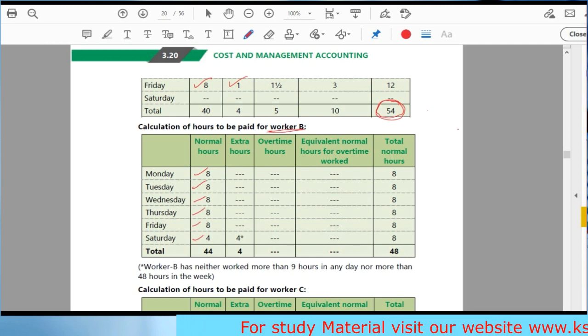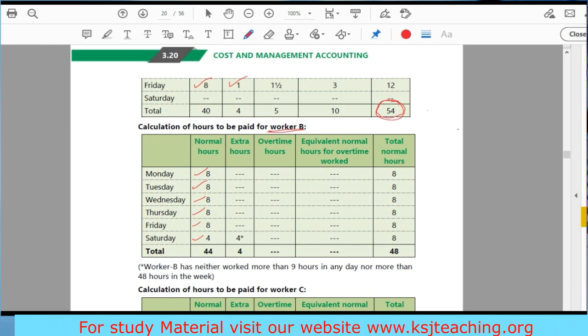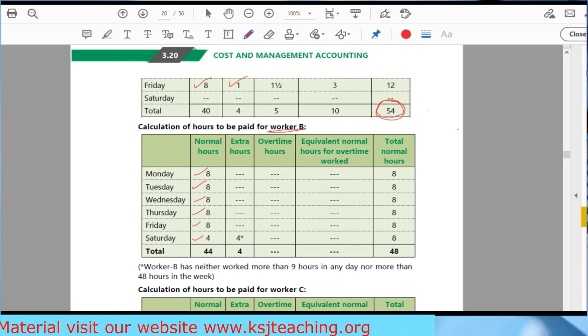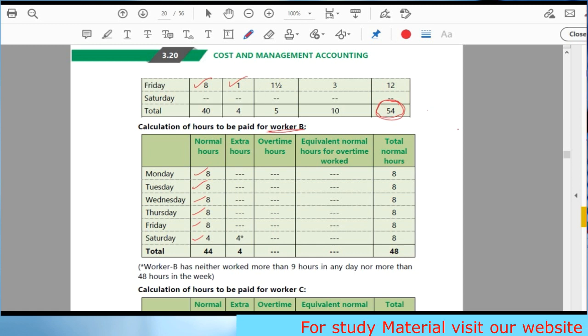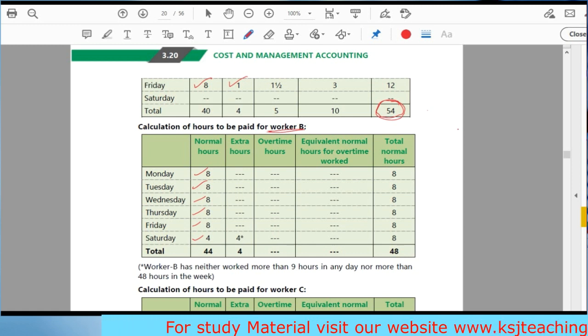Sir, why 4 hours? Read the question carefully. It is given that on Saturday, a worker has to work for 4 hours. That is the normal hours. Sir, but the worker B has worked for 8 hours. Now, what about those 4 hours? Sir, we will take those 4 hours into overtime.